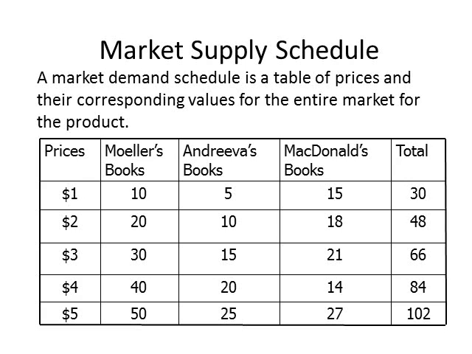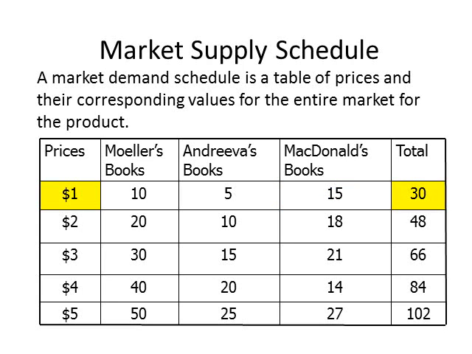A market supply schedule is really just the sum of all the supply schedules of the firms willing to offer a good for sale. For example, Muller's Books is willing to offer 10 books, and Andrea's Books is willing to offer 5 books at $1. At $1, McDonald's Books is willing to offer 15 books.